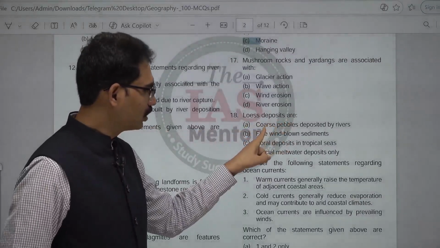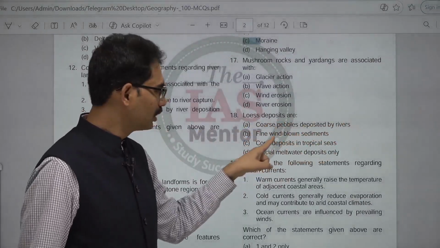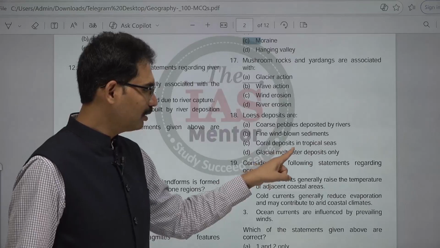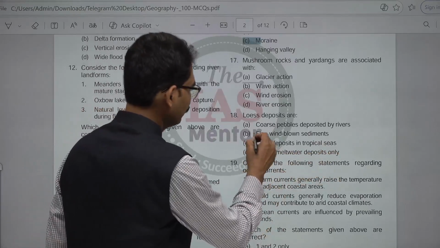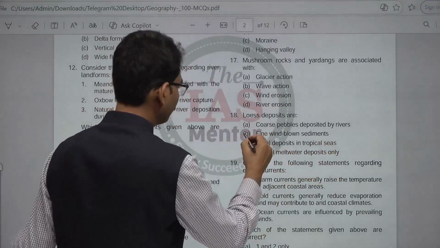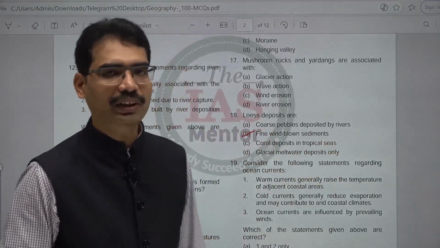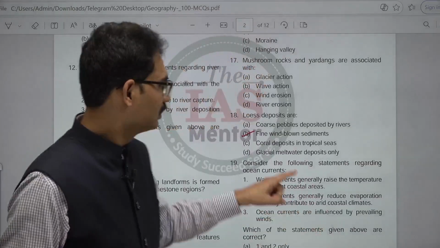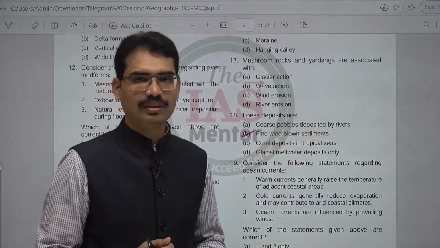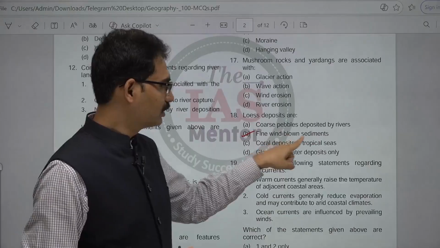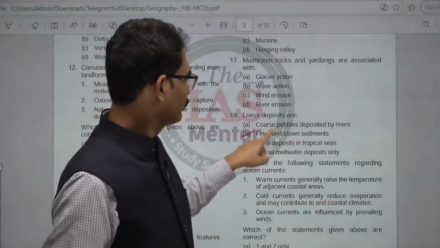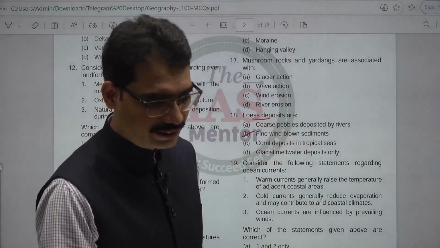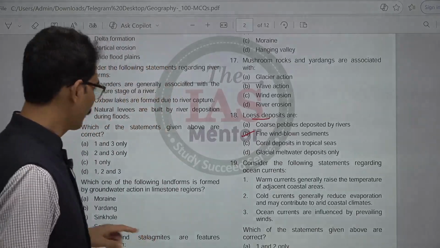Loess deposits are coarse pebbles deposited by rivers, fine wind-blown sediments, coral deposits in tropical seas, glacial meltwater deposits only. Here, this is fine wind-blown sediments. In China, there is a river called Yellow River, and the name Yellow comes because of the fine wind-blown sediments. Loess deposits are happening in that river. So that is the example. Next, 19th one.